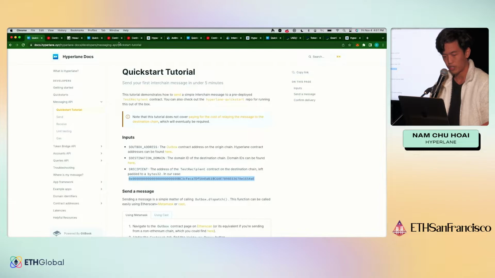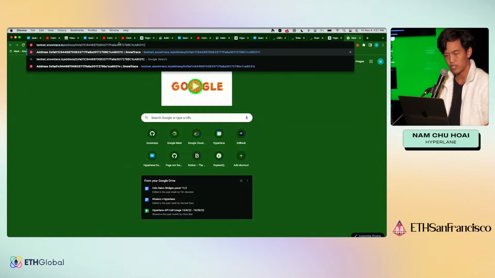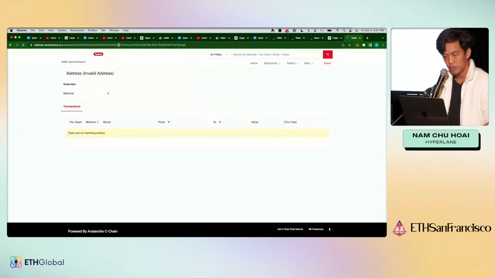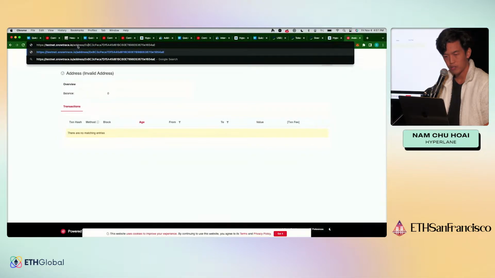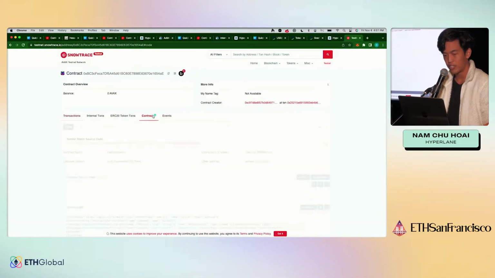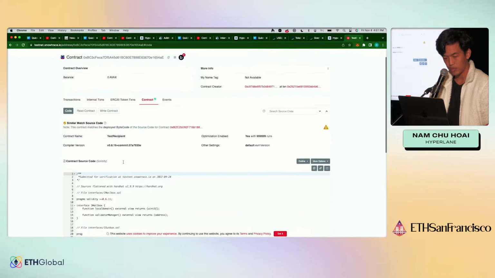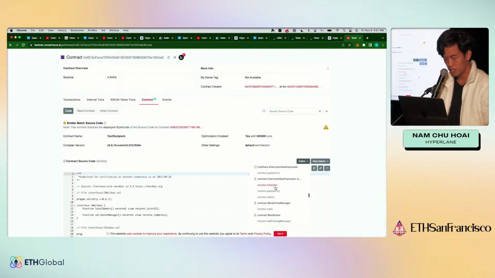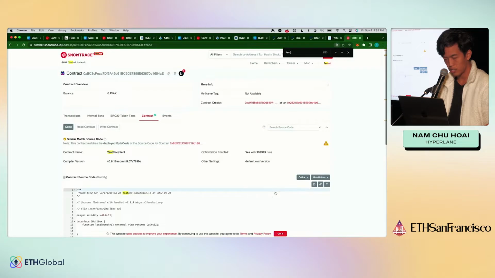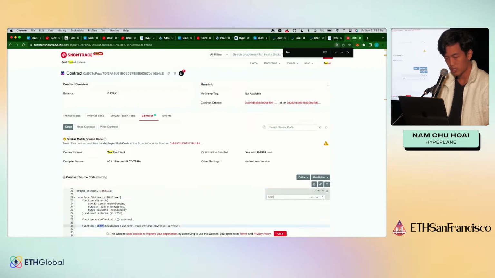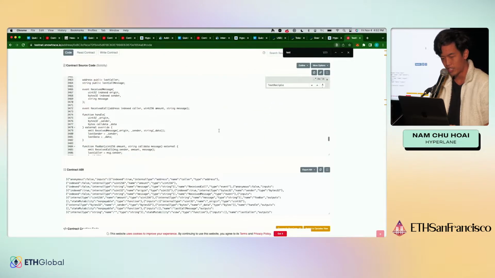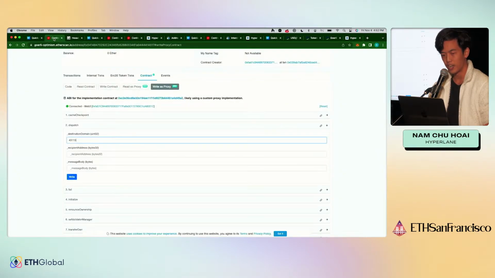Actually, I can just show you right now on testnet Snowtrace. Oops, remove the zeros. This is our test recipient contract, and it's a pretty simple one. If I can find it, test recipient. All right, so it has a very simple handle function here that just emits the message and then puts the sender and the data in storage.